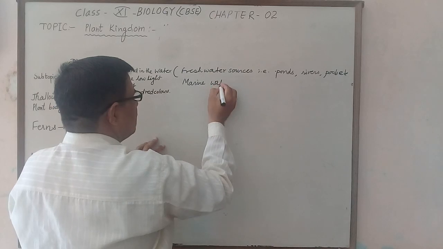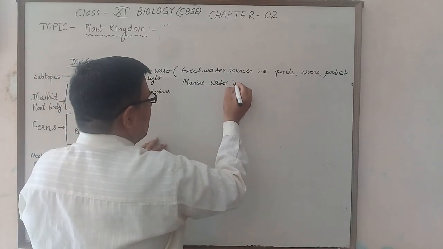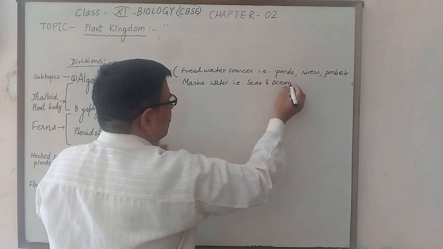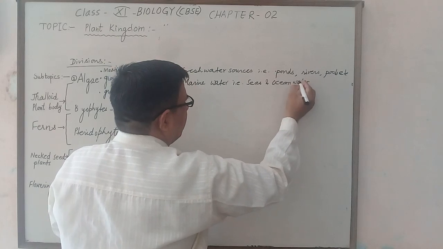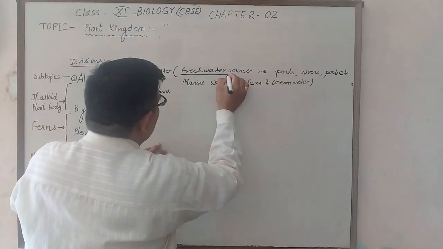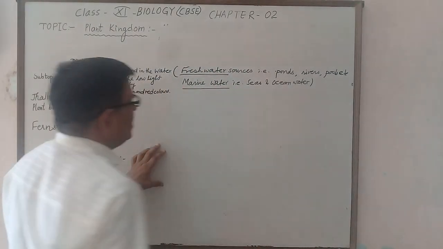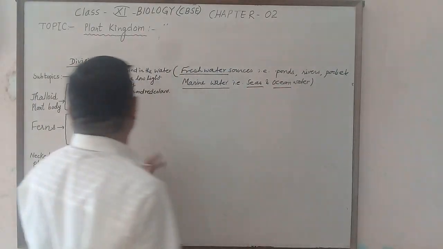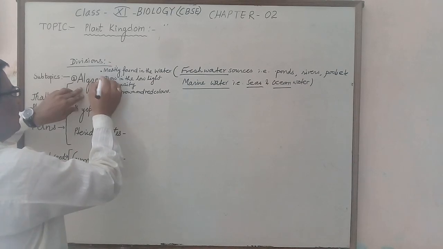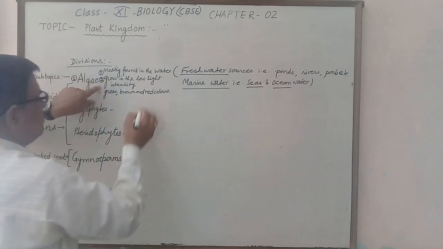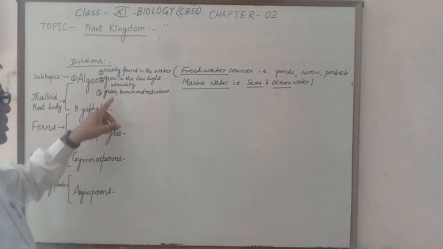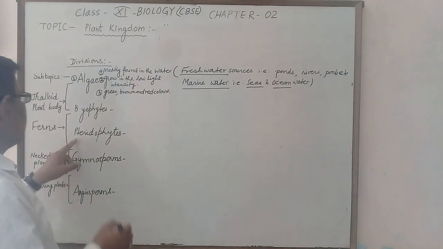In the marine water, mostly algae are found in the seas and oceans. So, mostly found in water, either in freshwater sources or marine water sources like seas and oceans. Second character is that these mostly grow in low light intensity. Third character is mostly green color, brown color or red color.